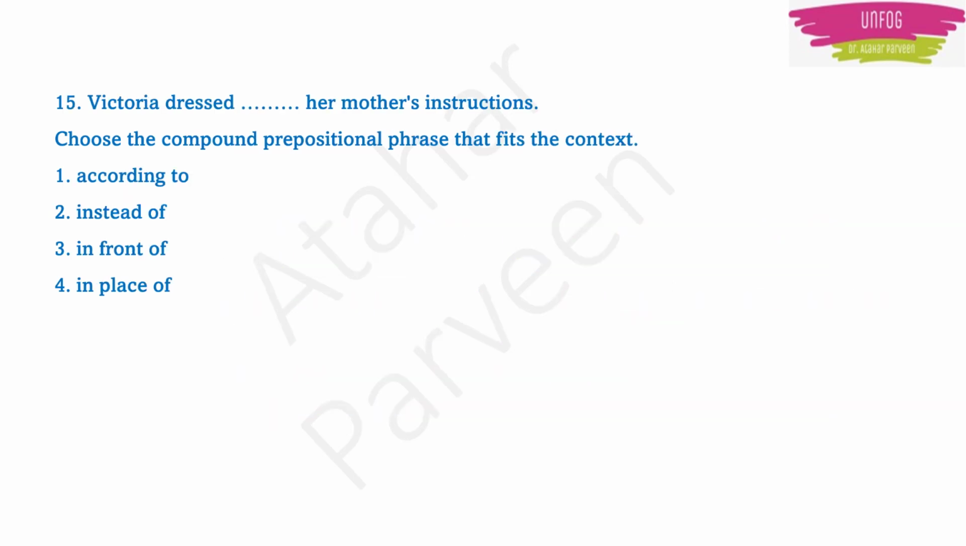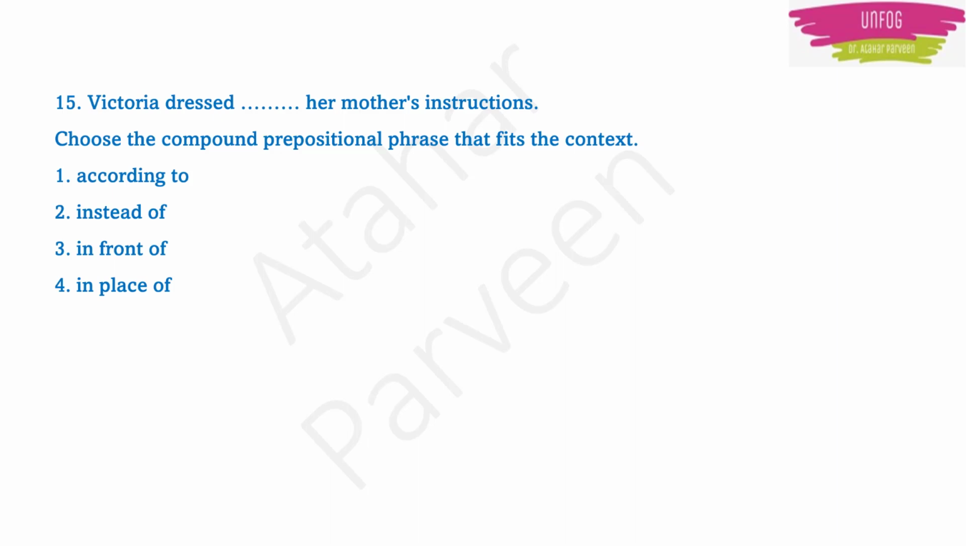Next question. Victoria dressed dash her mother's instructions. Choose the compound prepositional phrase that fits the context. So without seeing the options also, I know that Victoria dressed up according to her mother's instructions. This should be the correct sentence. Now if I see the options, according to is there in option 1. But if you see the other 3 options also, instead of, in front of, in place of, are they applicable? Option 2, 3 and 4?